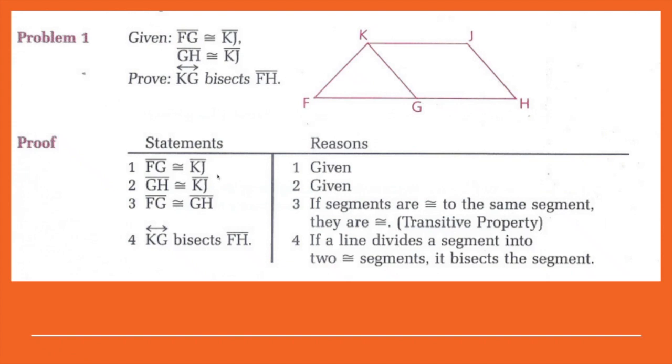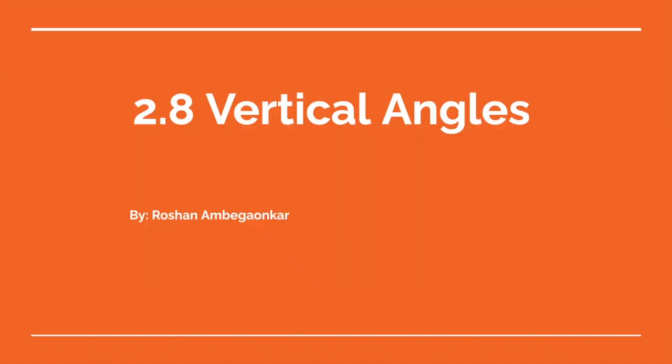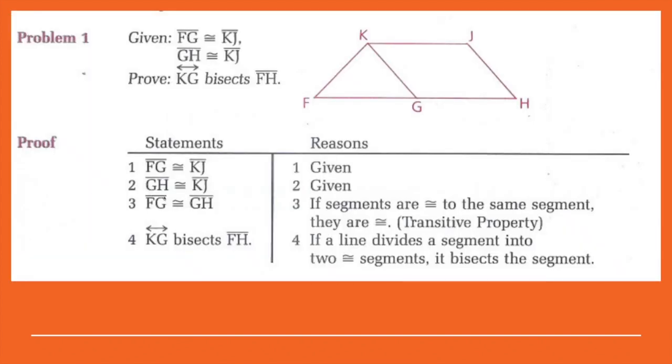So we have two givens here, that segment FG is congruent to segment KJ, and segment GH is congruent to segment KJ. By the transitive property, we can conclude that segment FG is congruent to segment GH because they're both congruent to segment KJ. And we have now proven that line KJ bisects segment FH, because if a line divides a segment into two congruent segments, this means that it bisects the segment.